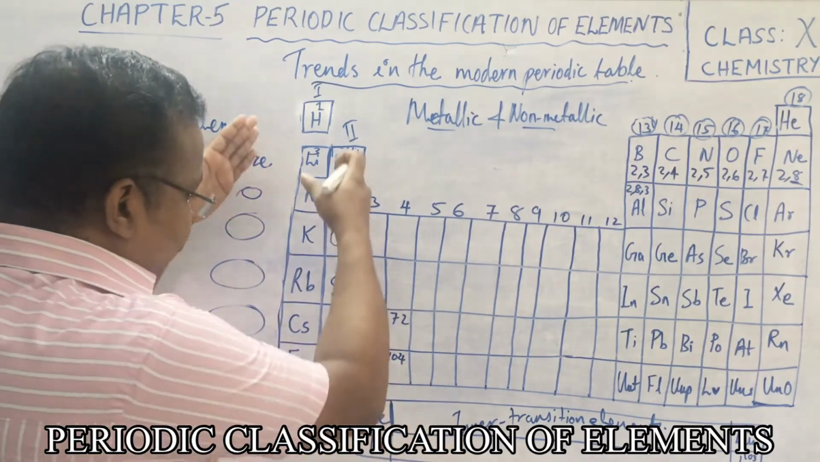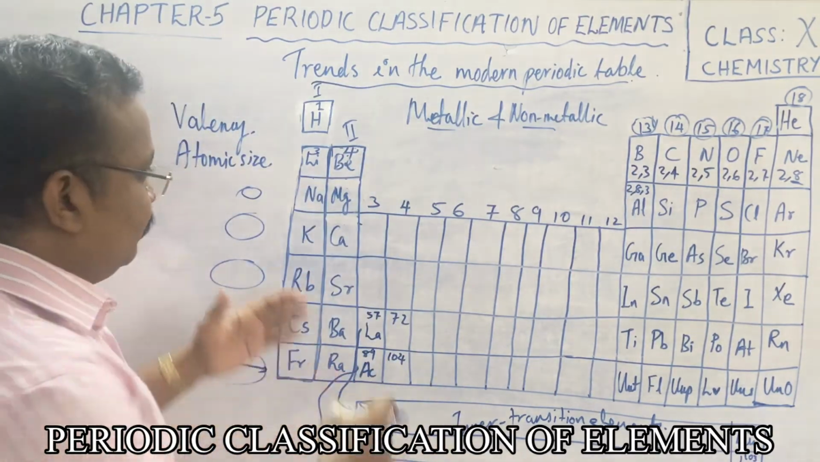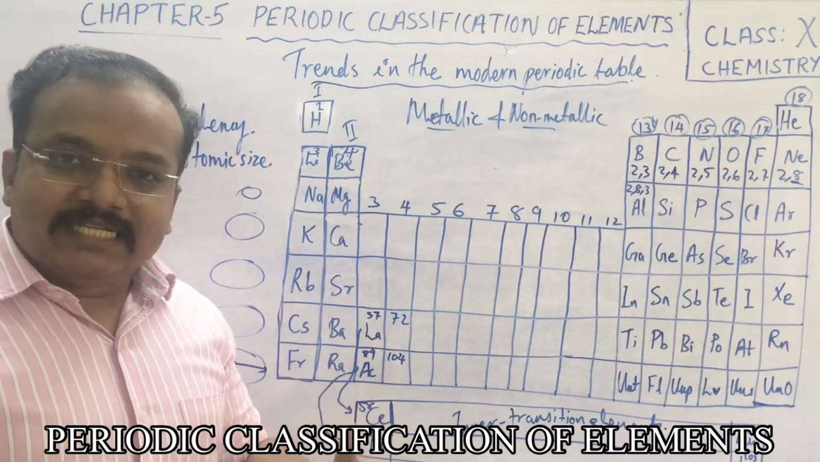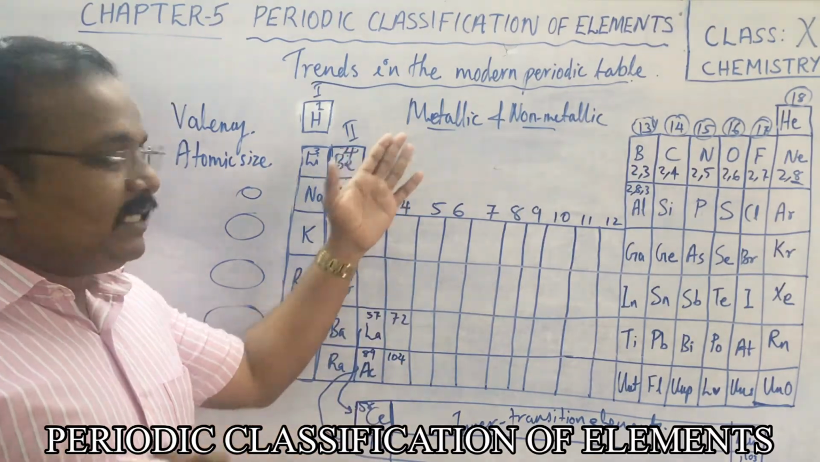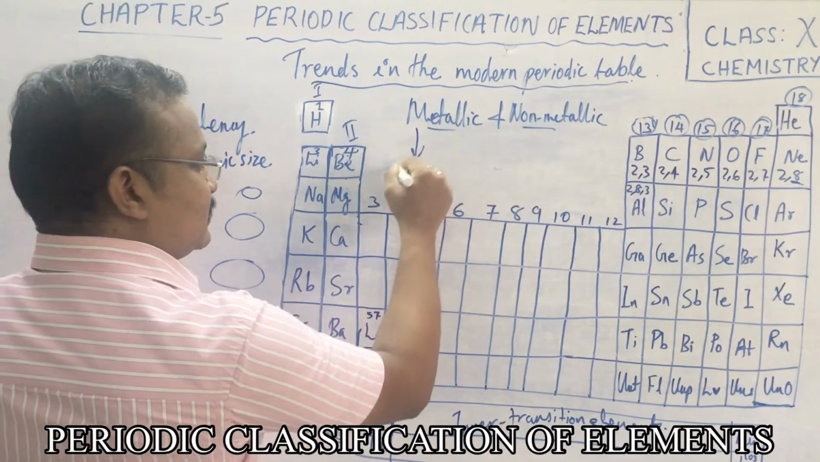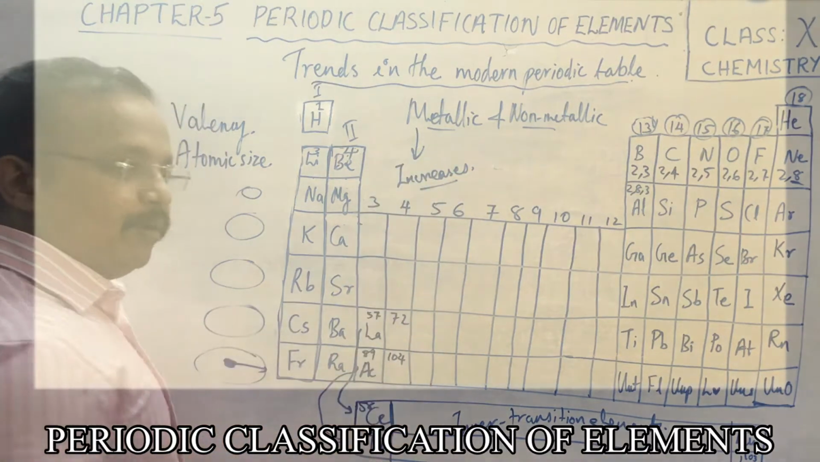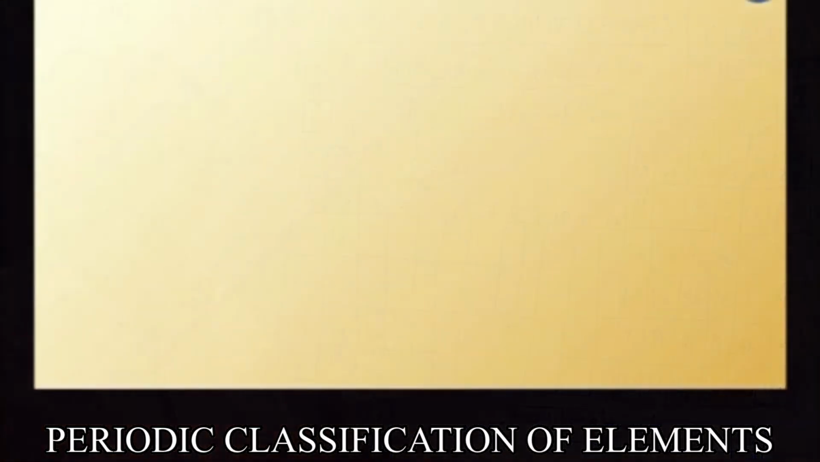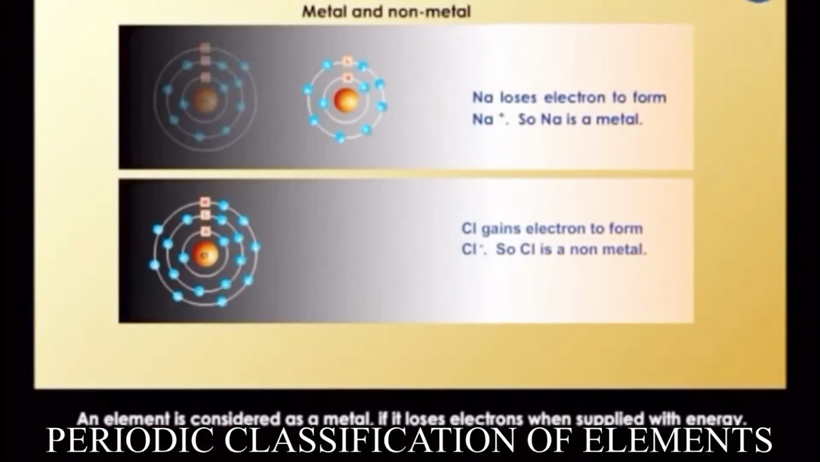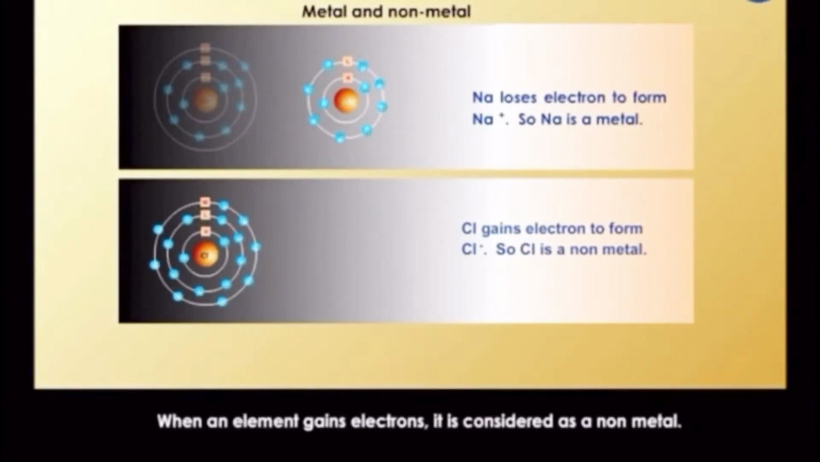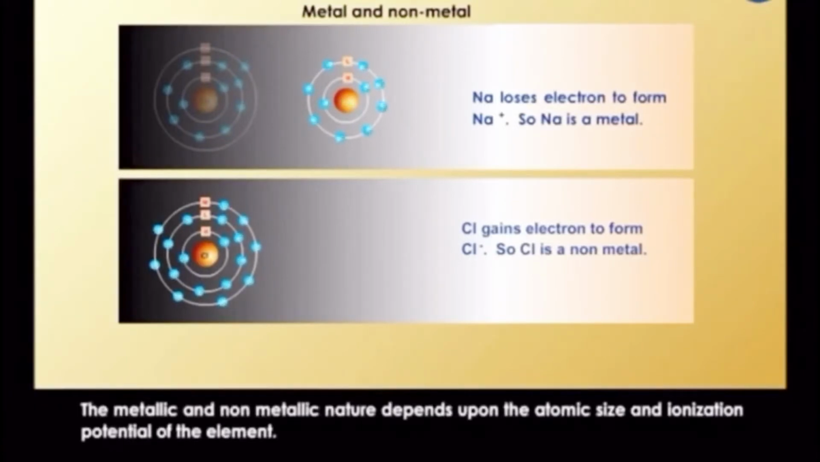Down the group, the atomic size increases. Because of that, the metallic character increases. Metallic character increases down the group because of the increase in size. So students, an element is considered a metal if it loses electrons when supplied with energy. When an element gains an electron, it is considered a non-metal.